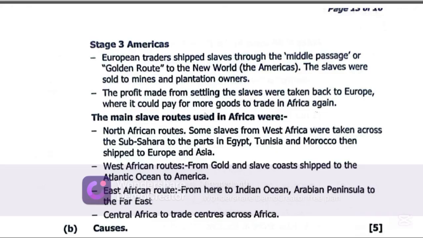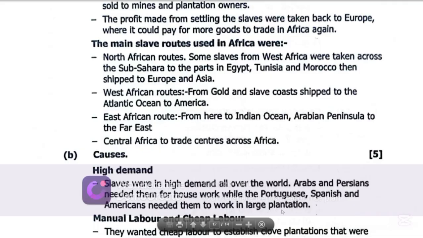So the main slave routes used in Africa were the North African route. Some slaves from West Africa were taken across the Sahara to parts of Egypt, Tunisia, and Morocco, then shipped to Europe and Asia. West African routes from gold and slave coasts shipped across the Atlantic Ocean to America. East African route went to the Indian Ocean, Arabian Peninsula to the Far East, Central Africa to trade centers across Africa.